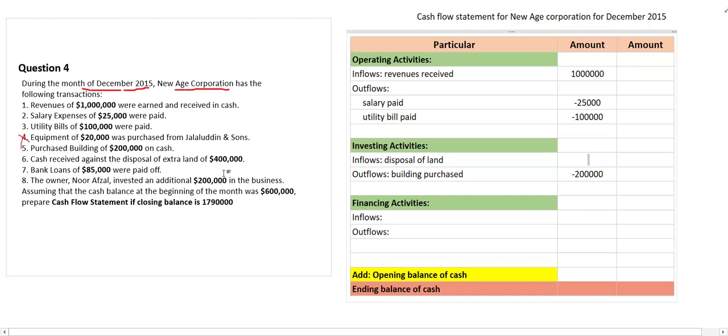Cash received from disposal of land equal to how much? 4 lakh. It is 4 lakh. It is mentioned. Next one, bank loan of this much was paid off. It is a repayment of loan.